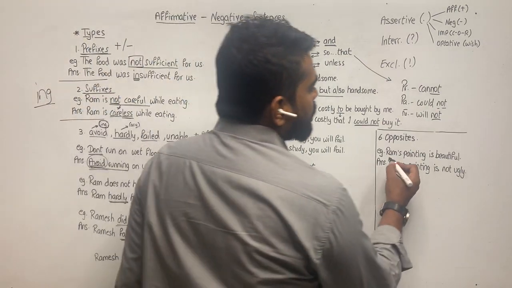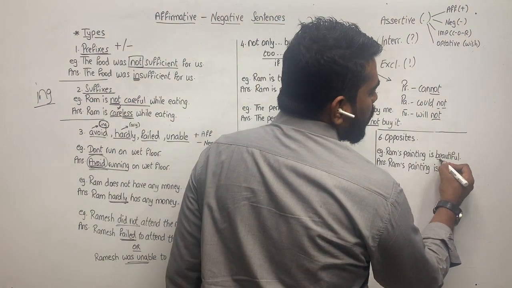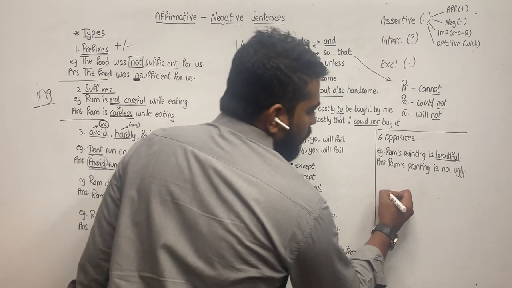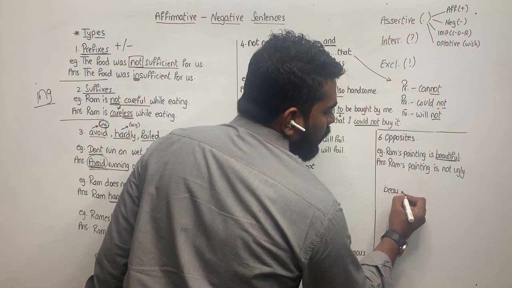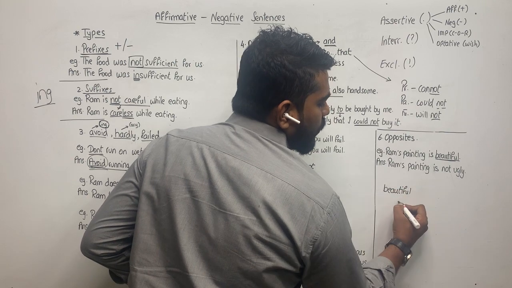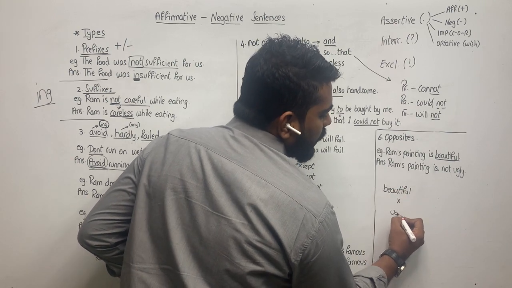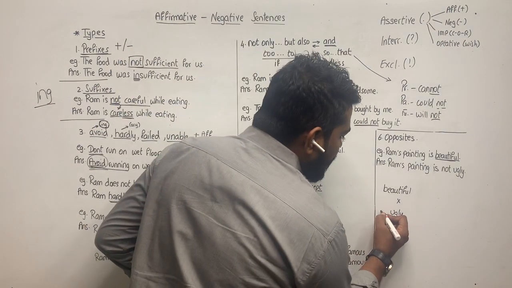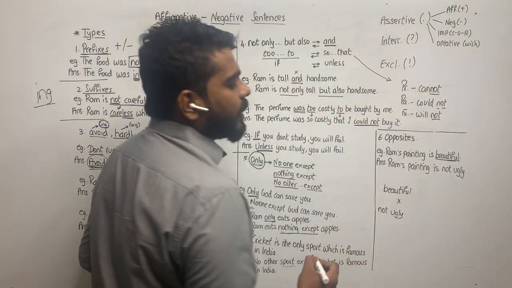For example, Ram's painting is beautiful. So we take the word beautiful. The word beautiful has ugly as its opposite. And we will add the word not before ugly.